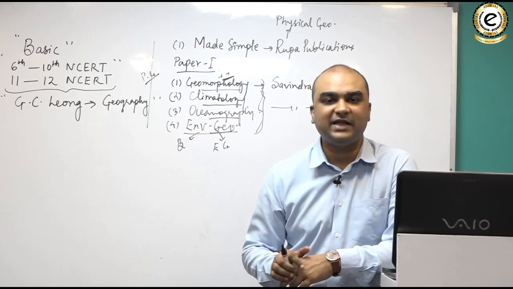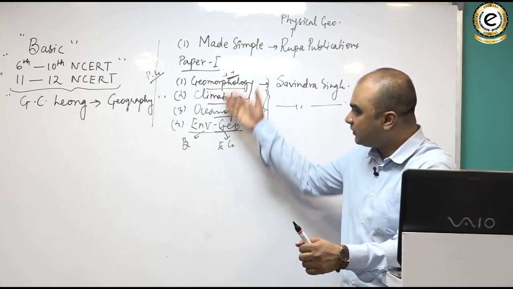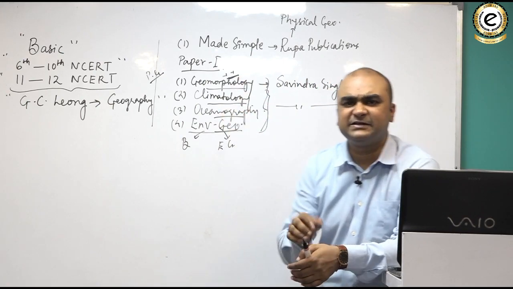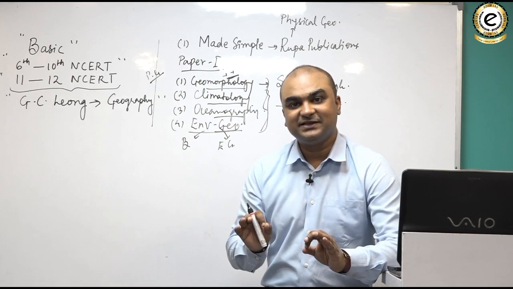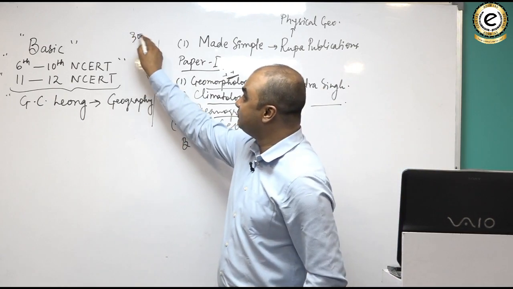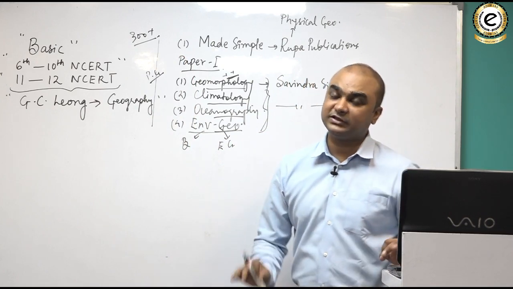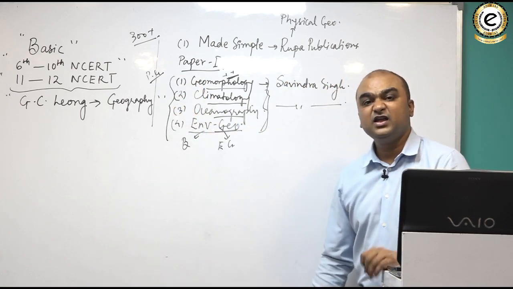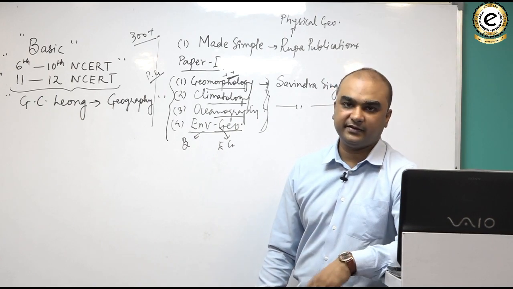When I train the aspirants, what I do is I give them small booklets from each of these units. And in that booklet, I create the gist of these books, or I have created the gist of these books. तो वो booklets भी अगर पढ़ लो तो भी बहुत है. But I would say that if you really want to score 300 plus or more in geography, मतलब आपको बहुत अच्छे नंबर चाहिए geography में और आप बहुत अच्छा करना चाहते हो geography में, then I would suggest you go through these books. They are indispensable for scoring great marks. आपको पढ़ना ही पड़ेगा. Clear?